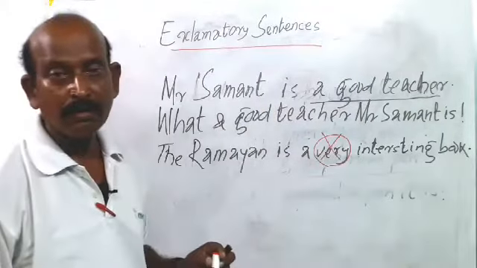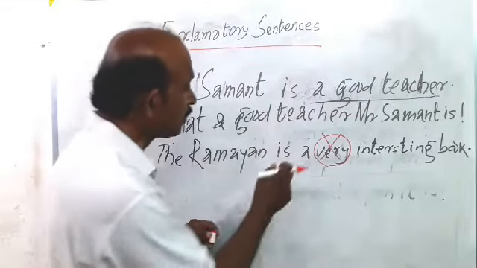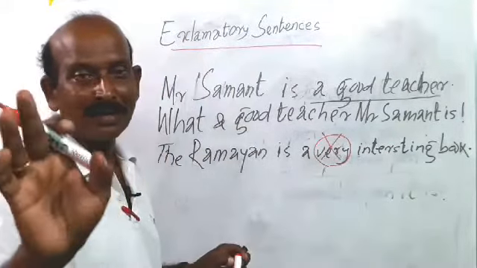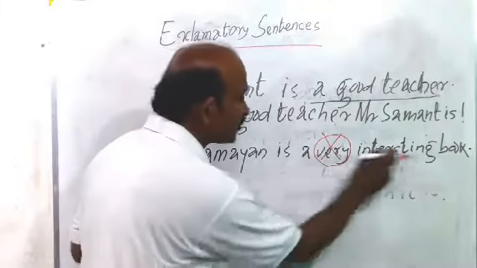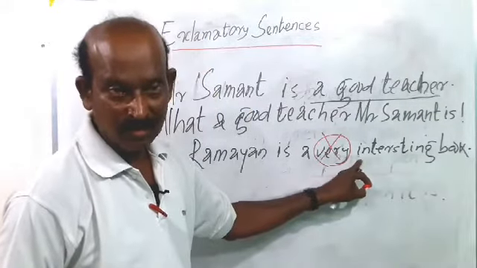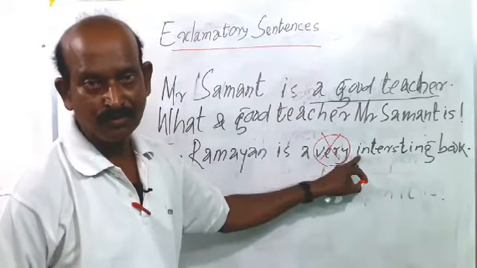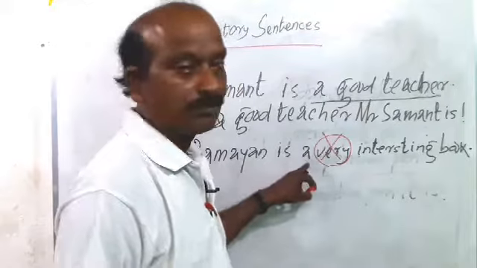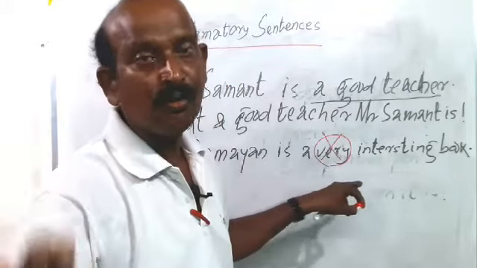And here, a interesting book you cannot say. You will have to say an interesting book, because interesting begins with a vowel sound. Yes or no? So you will have to change this article a into an.